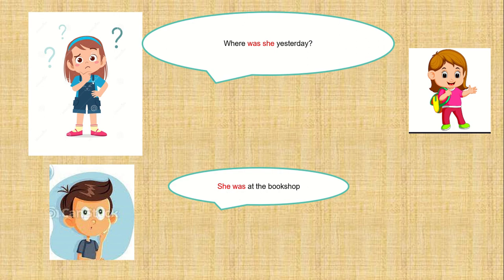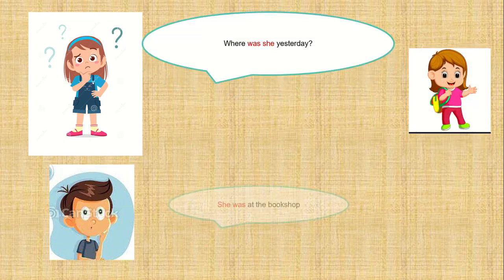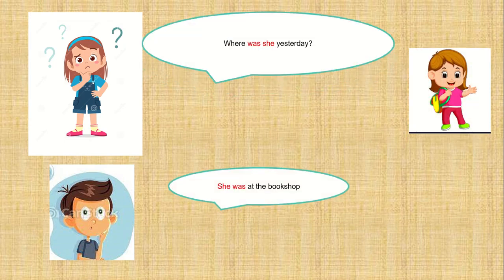There are actually two ways to answer this question. The first one is, of course, you can refer to the table that I showed you. The second one is you can refer to the clue in the question itself. The question is, where was she?